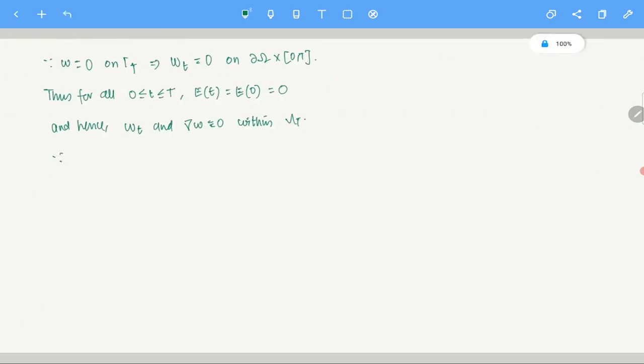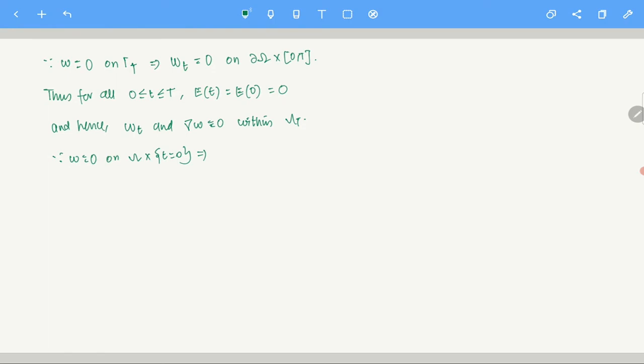Since w is 0 on omega cross t equals to 0, that is true, right? What can you conclude? Wt is 0 in omega t. So what does that mean? It means w is constant with respect to the time variable.